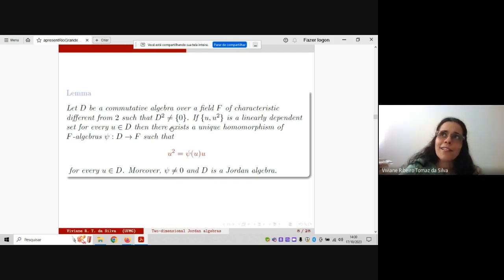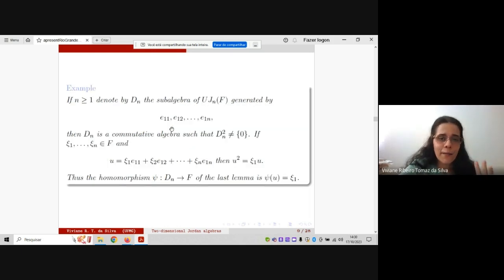Okay, then now an interesting or curious point is to give an example of this algebra, because it seems a little abstract in some sense. Okay, now an example.